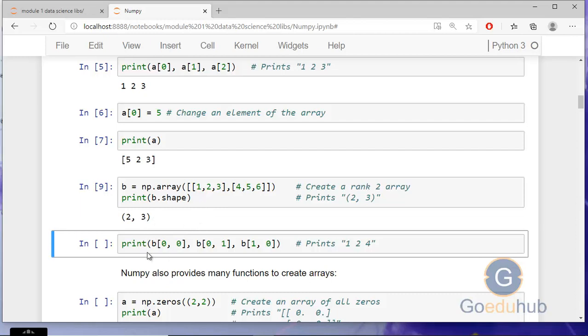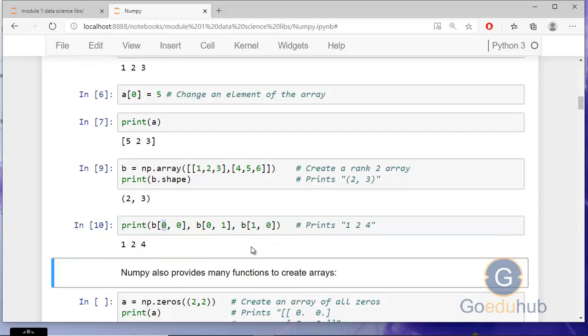And how to access 2D array elements? 2D array elements you can access like this. B of 0, 0 means first row and then column. 0, 0 will give you the output 1. And 0, 1 means 2. And 1, 0 means 4. So the output would be 1, 2, 4.